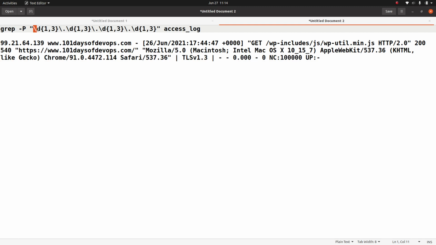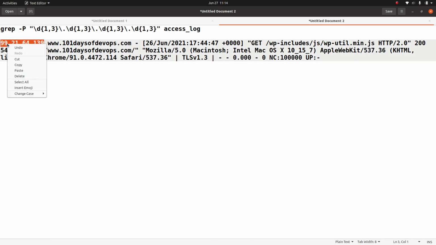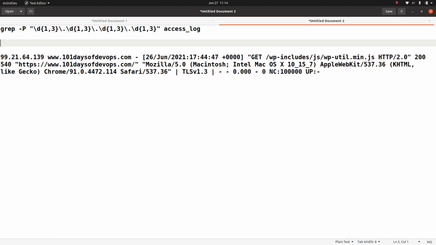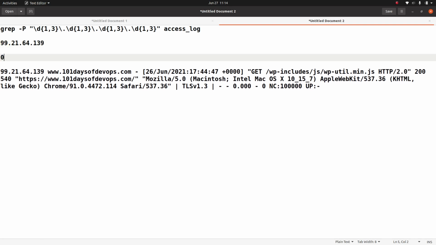\d is for digit. So for the time being, let's say this one. \d is for digit. Here I am telling my regular expression that the first value of this can be of 1 to 3 digits. As you know, our IP address values are from 0 to 255.